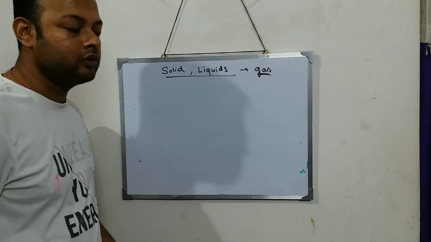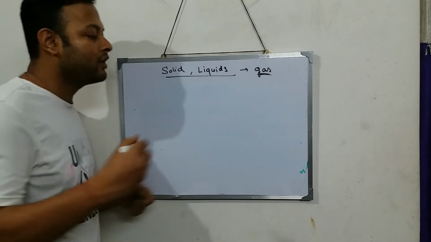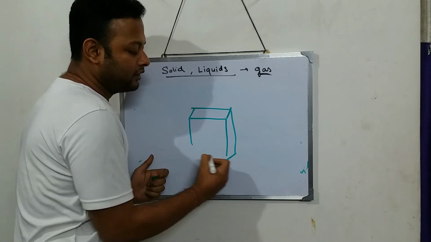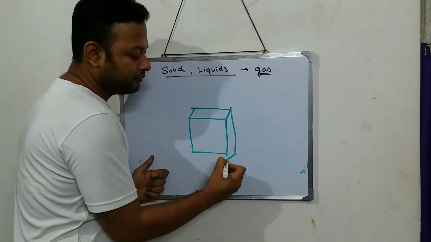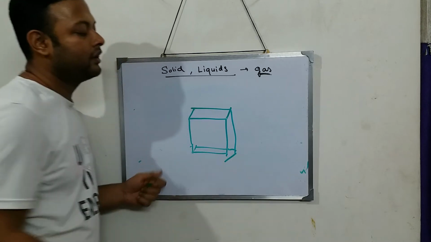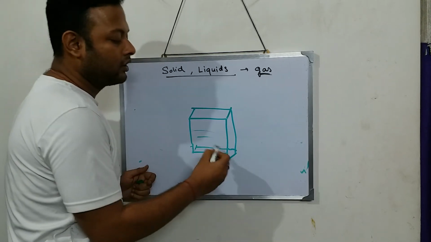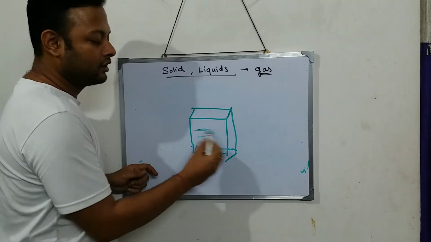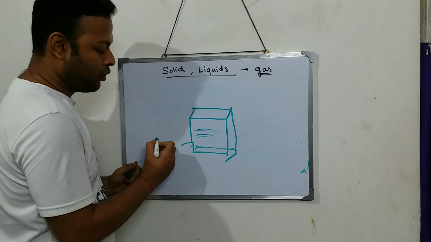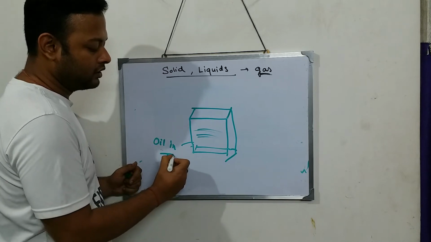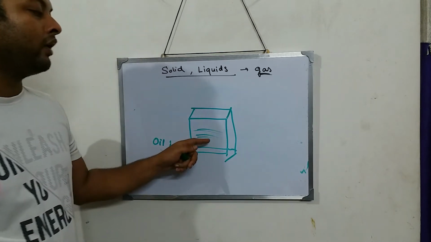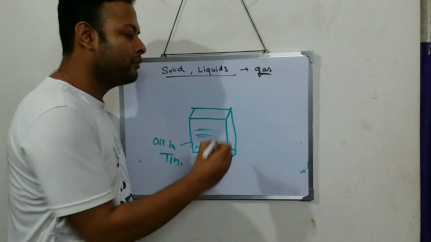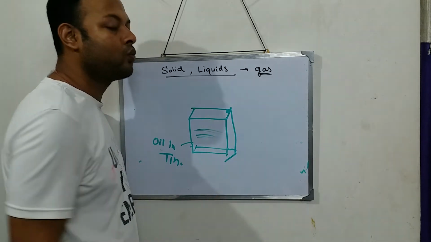Now this thing also, if you have seen, if I have a tin and inside the tin I have oil, and I need to pour the oil out of this tin. This is the tin, oil in tin. Now if I have to pour the oil outside the tin, what will I do? Firstly, I can make one hole over here.